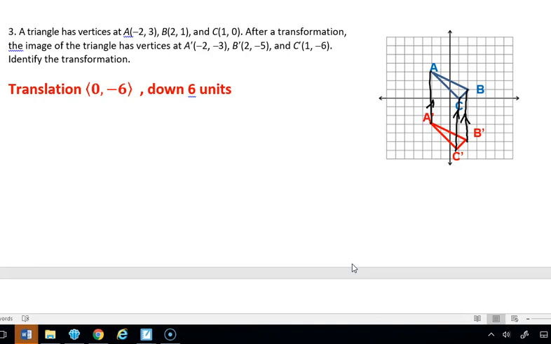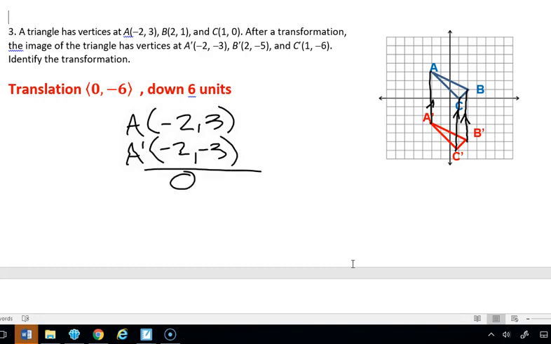So then we just want to count from A to A'. And so if we go from A, which is (-2, 3), down to A', which is (-2, -3), we can see that the x didn't change at all. But to get from 3 to -3, we had to subtract 6. So that means that our translation is <0, -6> if we talk about a vector. And it moved down 6 units. It didn't move left or right at all.